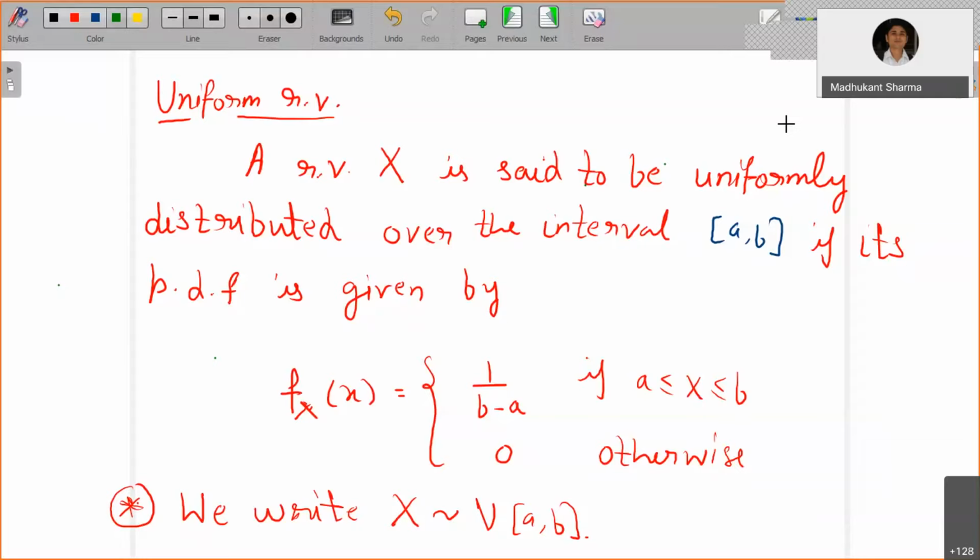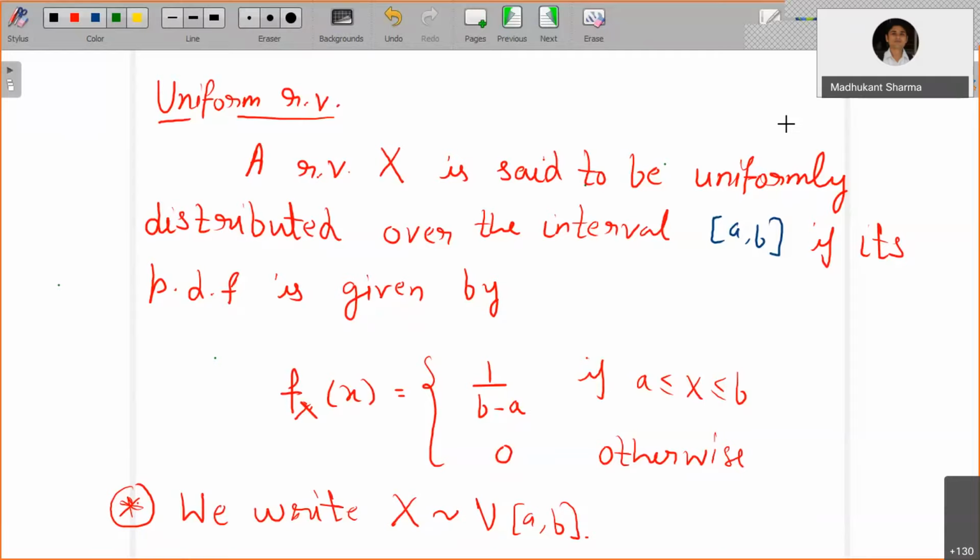We also came to know that the Poisson distribution can be seen as an approximation to the binomial distribution whenever the number of independent trials is large and the probability of getting success in each trial is small.